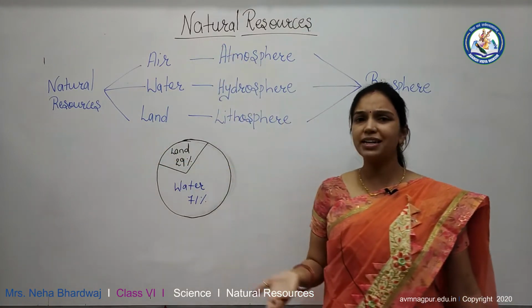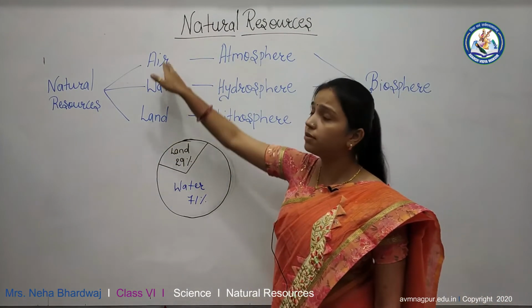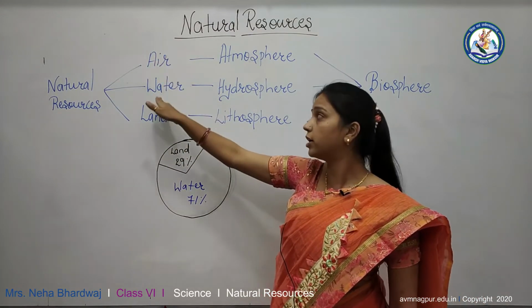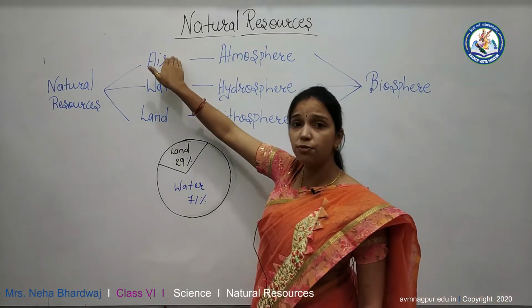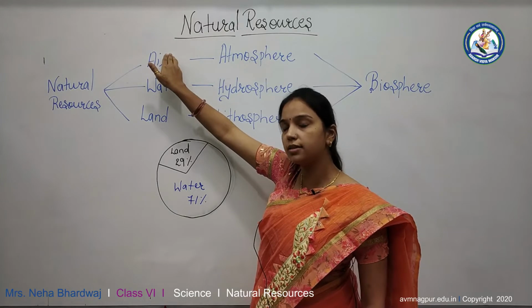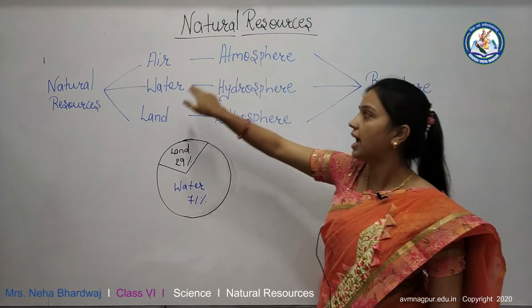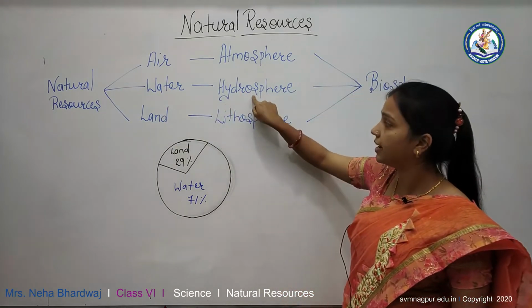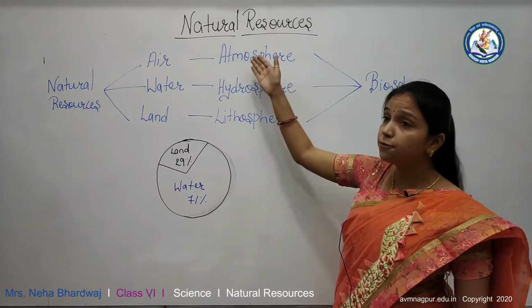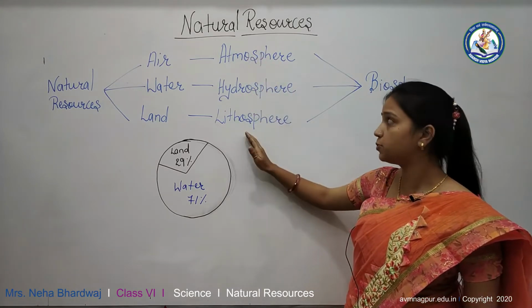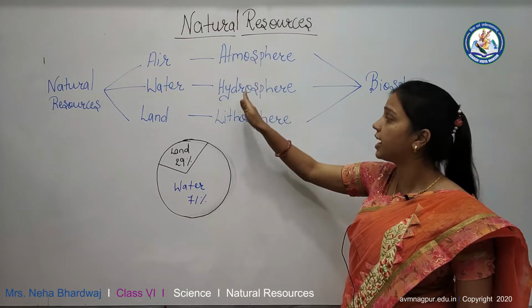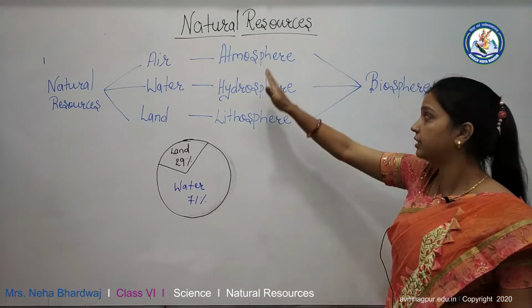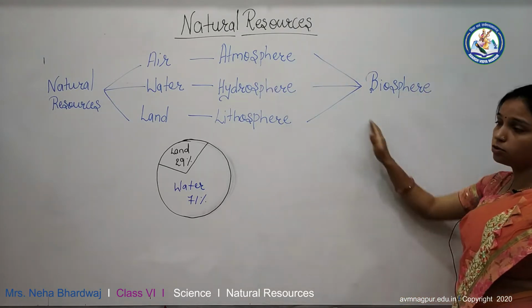Now there are various examples of natural resources, but today in this video we will discuss only three natural resources, that is air, water and land. The layer of air that surrounds the earth is called the atmosphere, and the surface of the earth comprising water and land is called the hydrosphere and lithosphere. Different living things survive in these three spheres: atmosphere, hydrosphere and lithosphere. These living things and the parts occupied by them together are called the biosphere.